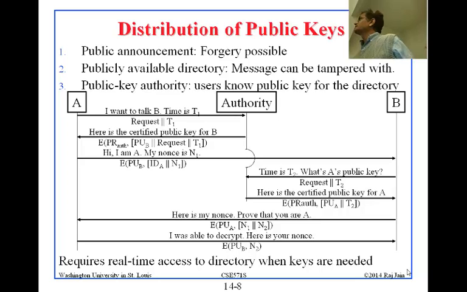All right, now let's come back to these things. Since many of these messages are public, basically we want to avoid forgery. This scheme does avoid the forgery. If you didn't have all of this, then you could tamper with the messages and so on and so forth. So all of these problems are avoided in this scheme, except that the authority has to be present all the time. So the next scheme that we'll tell you is one where the authority does not have to be present all the time.